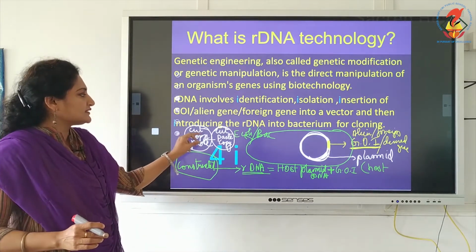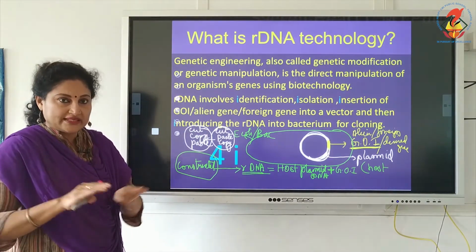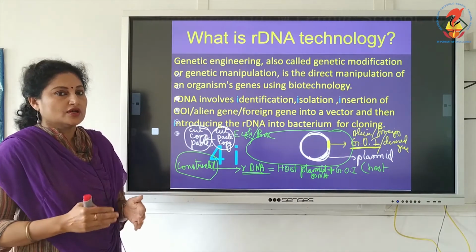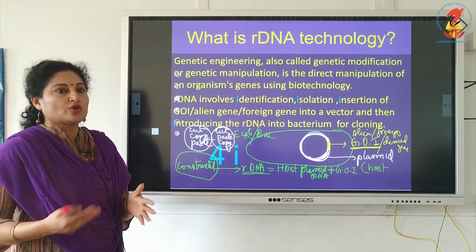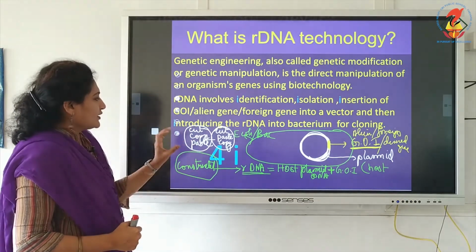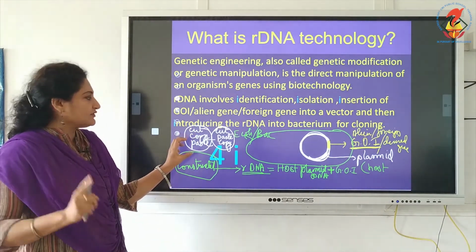There are tools required for cutting, tools required for pasting or gluing, and a tool for copying or cloning. In biotechnology we use cloning, or we can use copying. I gave it in brief for you to understand and correlate, so you will never forget.